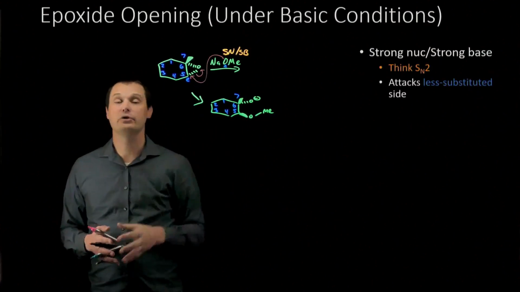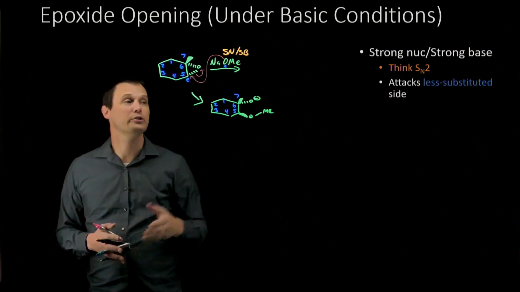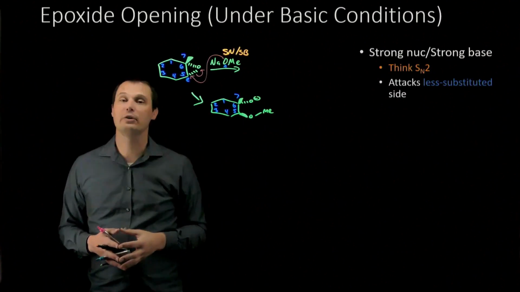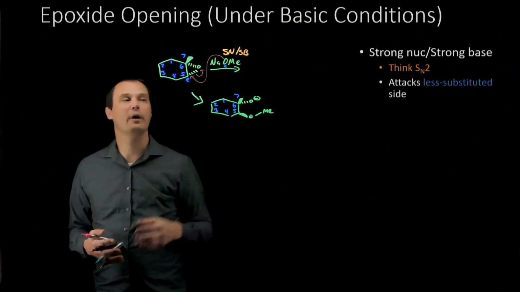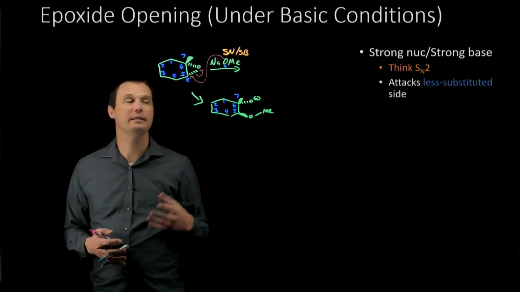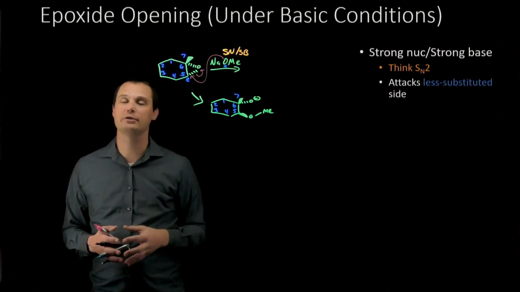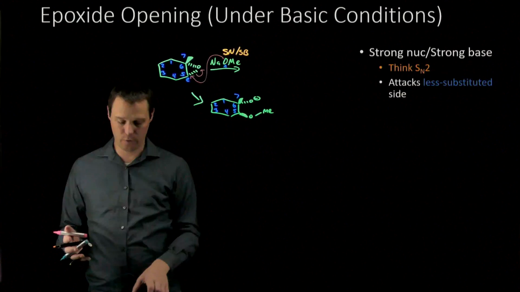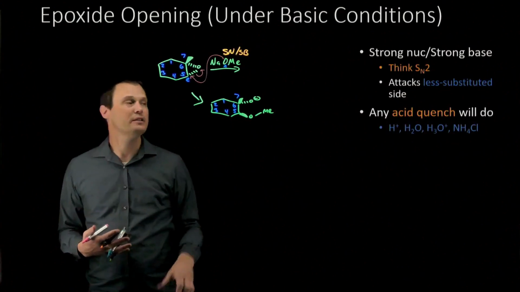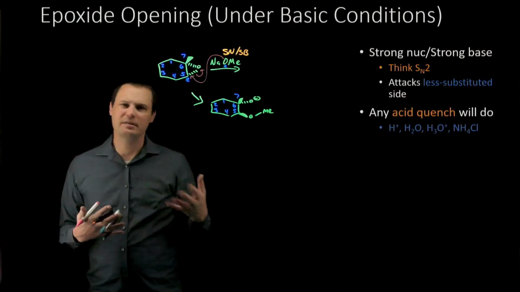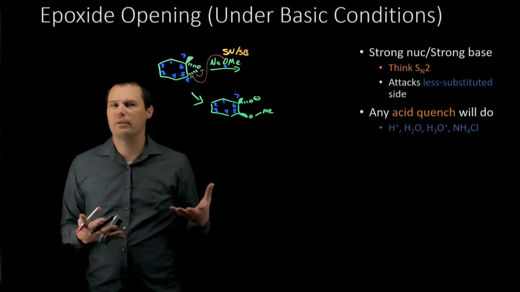It can't be. We've got this negative charge on oxygen. We don't typically isolate things with charges, so we need to somehow do something to make this molecule into the final product. What we can do is we can throw a hydrogen on that O-, protonate it, add an acid to protonate the molecule to make the oxygen neutral and form our final product. Now, when we do this, any acid will do. There are several that you might see in your course. There are some that I care for that are better, some that I don't really care for.